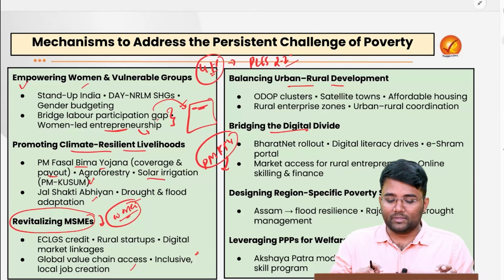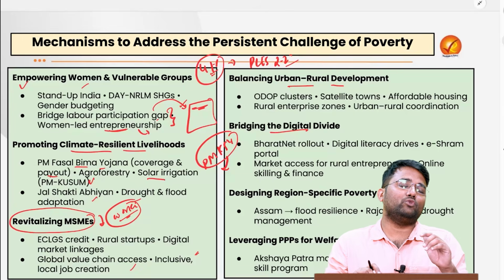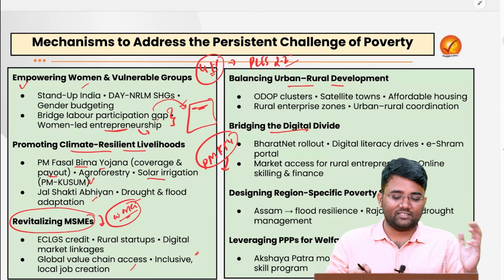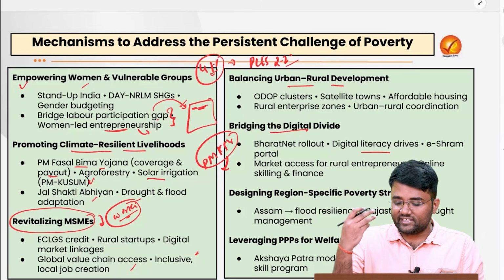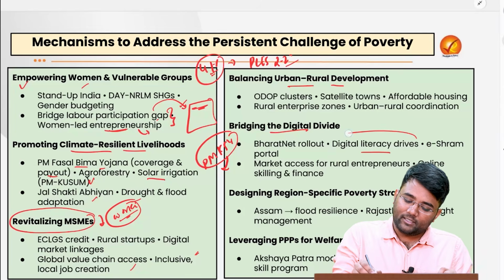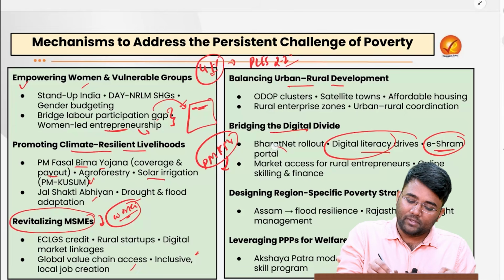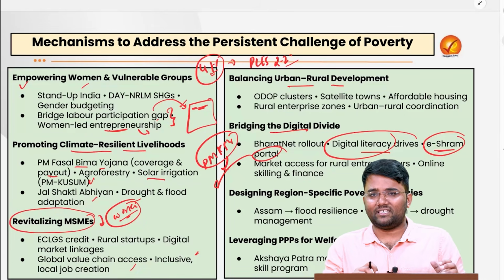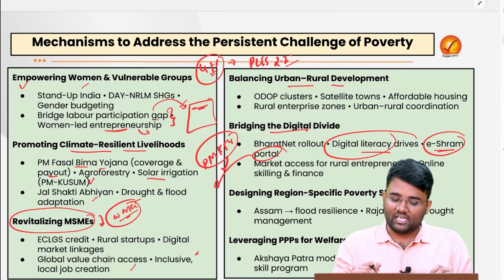Then we also need to bridge the digital divide. The BharatNet project should be rolled out holistically, especially in the unserved and underserved areas. Digital literacy drives can be expanded, plus the e-Shram portal, which is helping in giving registration facilities to the informal sector, also needs to be continuously updated.